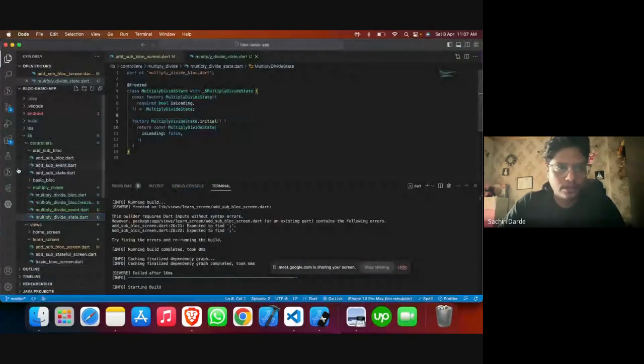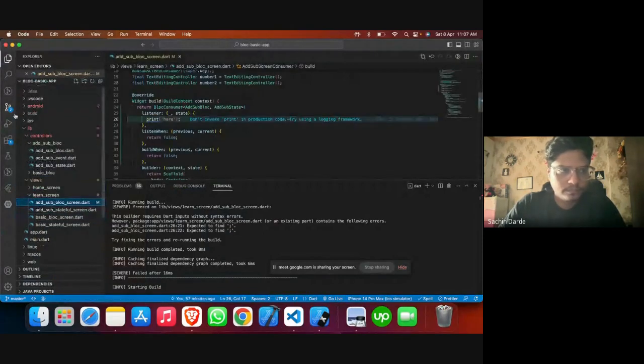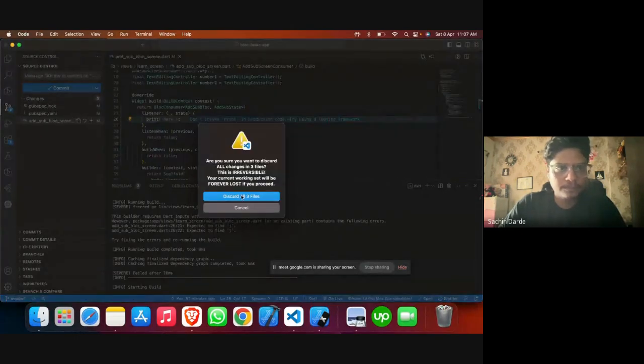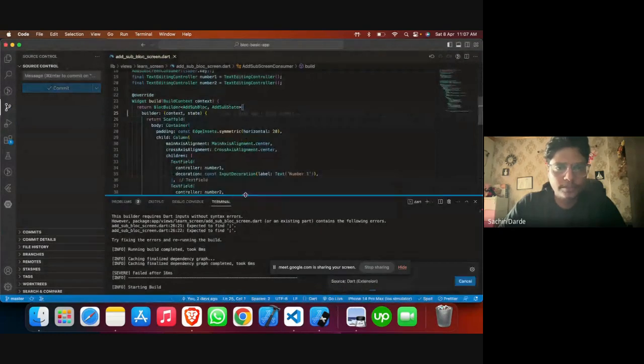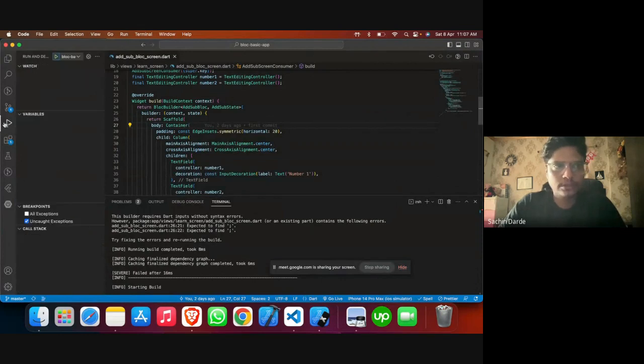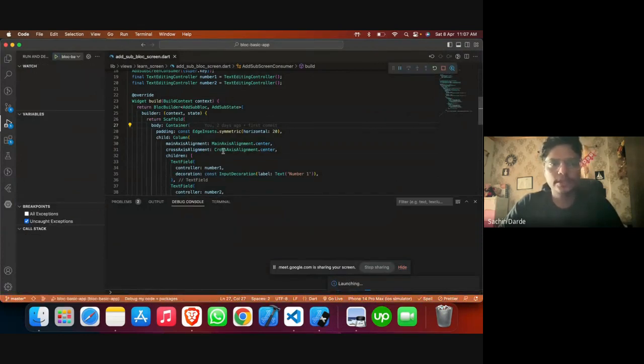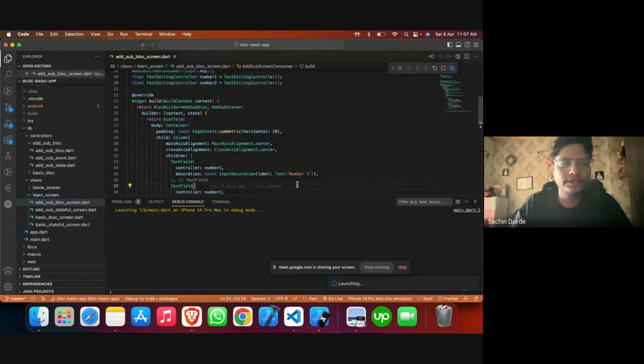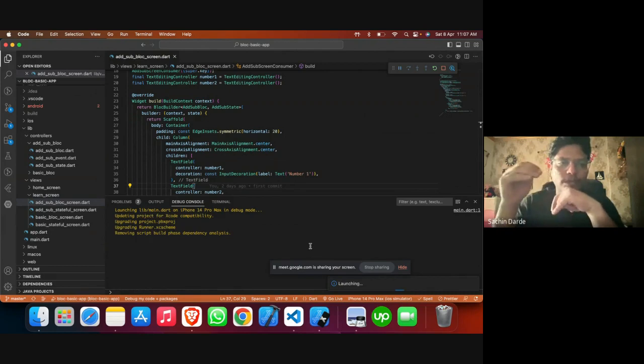Let me just clean up a little bit. If you remember, last time we built an application which looks somewhat like a set of buttons. I'll run it for you. It has different functionalities: first was addition and subtraction with the basic BLoC, a basic stateful widget, and others. Today we are going to see how we can use a listener with the help of a proper example. We are also going to use listenWhen and buildWhen.